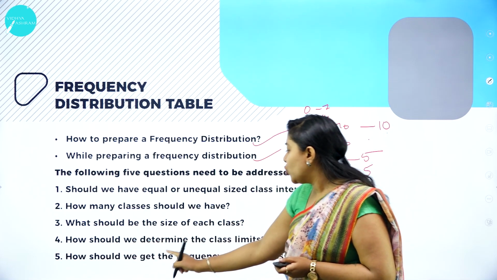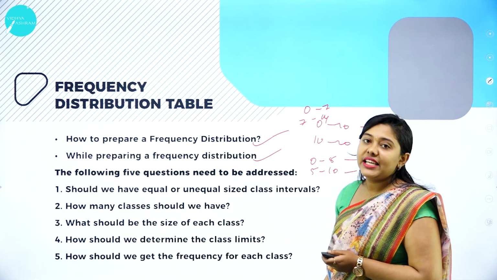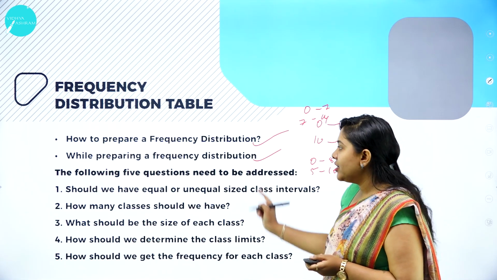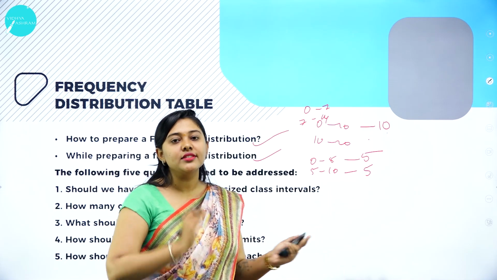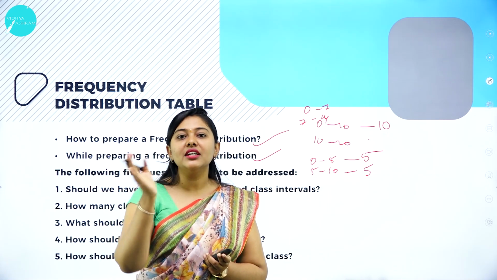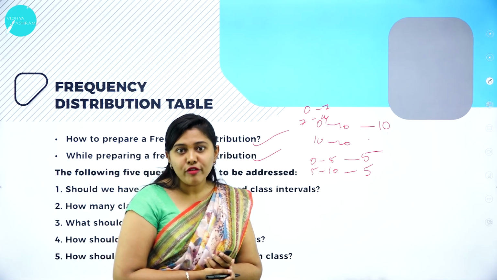Next, how should we get the frequency for each class? For this we have two types of methods: one is the inclusive method, the other is the exclusive method.